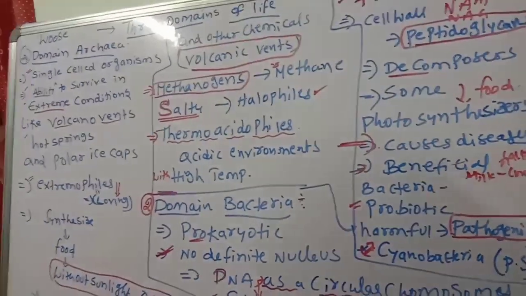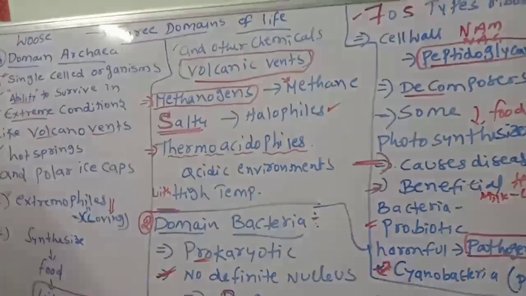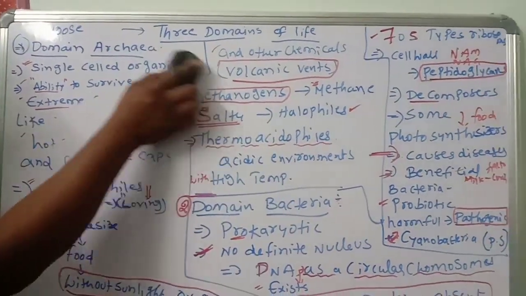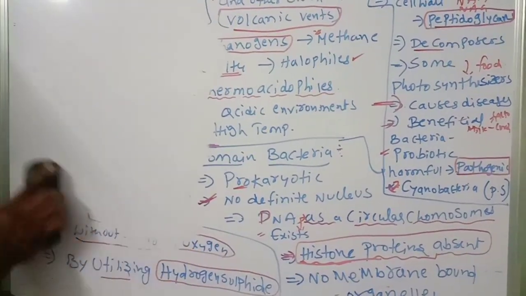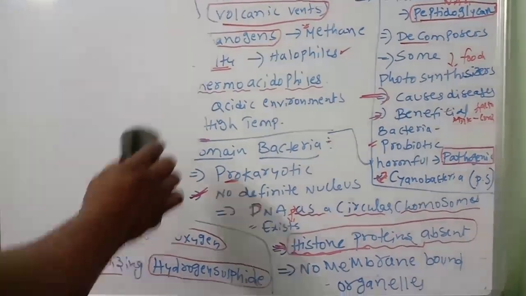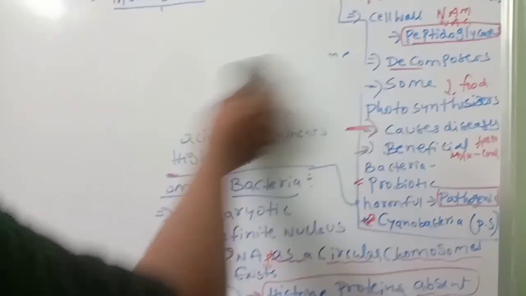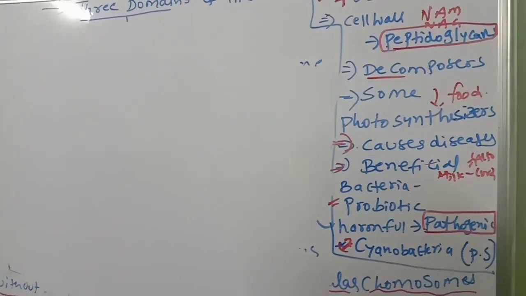So next, one more domain is there, that is called eukarya. What do you call the next domain? Eukarya.